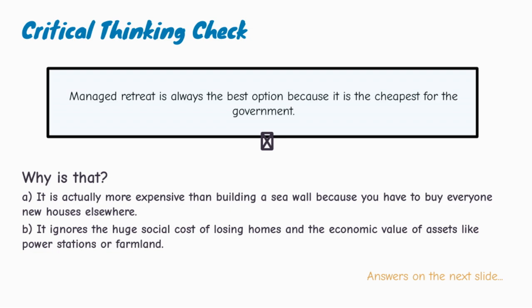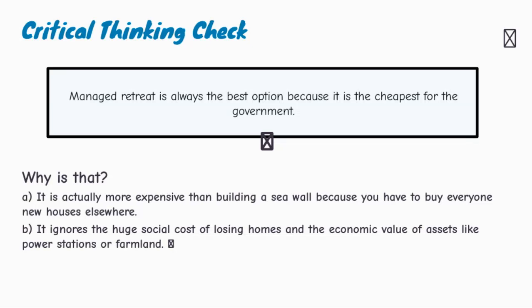However, saying it is always best ignores the social and economic costs. If people lose homes, businesses, or farmland, the impacts can be severe. If the area contains important infrastructure, such as power stations, transport routes, or water treatment works, retreat may not be realistic. The correct explanation is, it ignores the huge social cost of losing homes and the economic value of assets like power stations or farmland. A strong GCSE answer should always consider economic, social, and environmental factors.